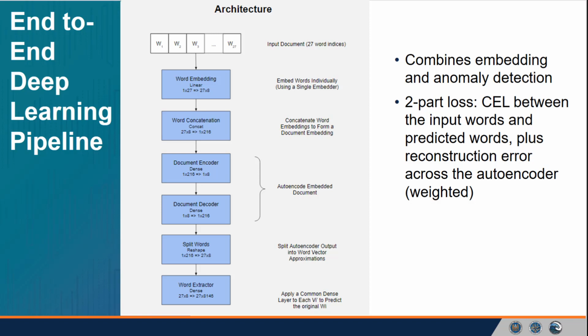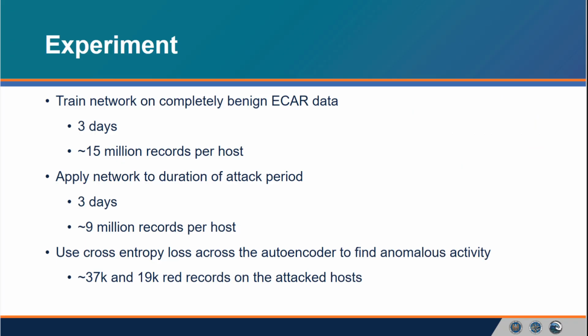faster, more stable convergence. For this experiment, we trained separate networks using 3 days of completely benign data on 4 hosts, roughly 15 million records per host. We then applied those networks to logs from the corresponding hosts over the duration of the red team attack. So that was another 3 days and 9 million records per host, give or take. We then calculated the cross-entropy loss to discover anomalous activity in this data set.